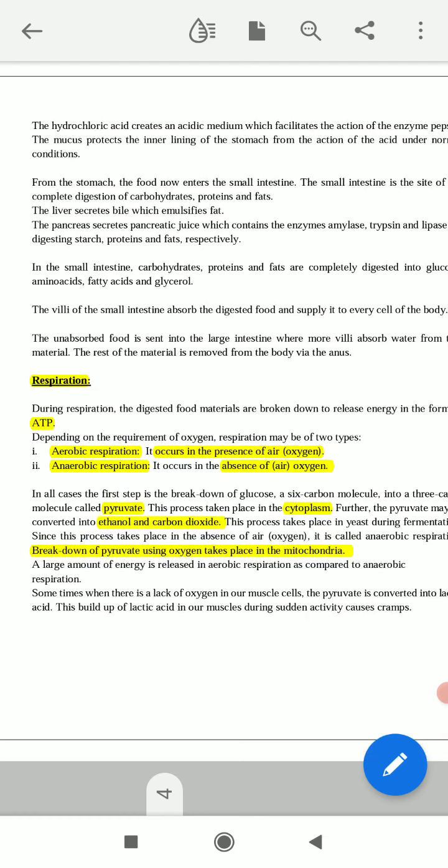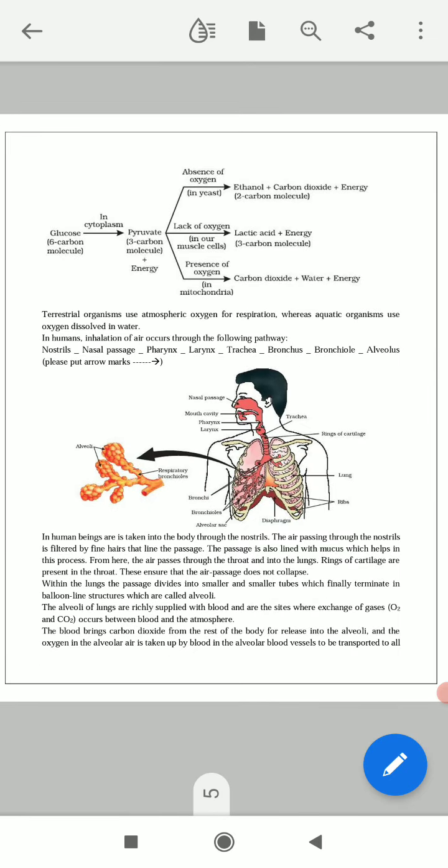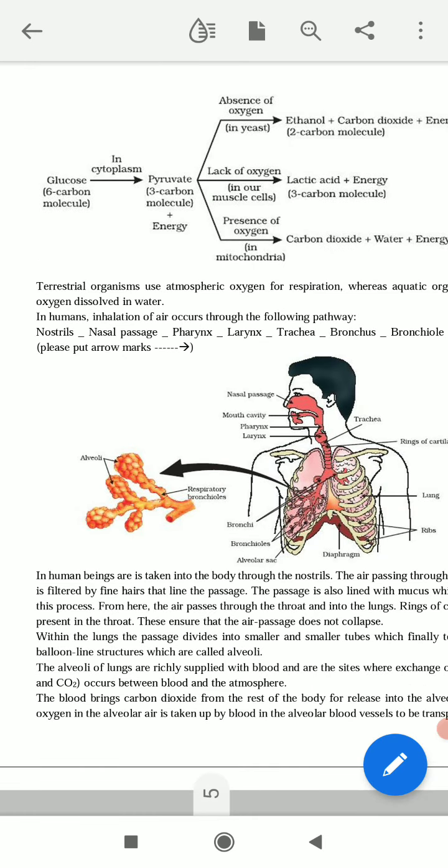This is the overview of the respiration process, the schematic pathway. There are two types of respiration, aerobic respiration and anaerobic respiration. First, glucose is the prime element which breaks down in the cytoplasm to form pyruvate.